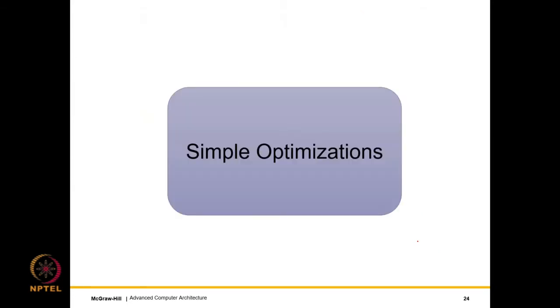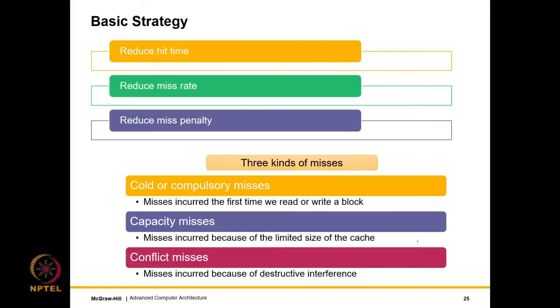A few simple optimizations. So what is the basic strategy of having an efficient cache? We either reduce the hit time, or we reduce the miss rate, or we reduce the miss penalty. Right? Any one of them or any combination thereof. There are three kinds of misses we can have, right? Regardless of the optimization strategy, there are three kinds of misses. They are called the 3 C's because all of the misses start with a C.